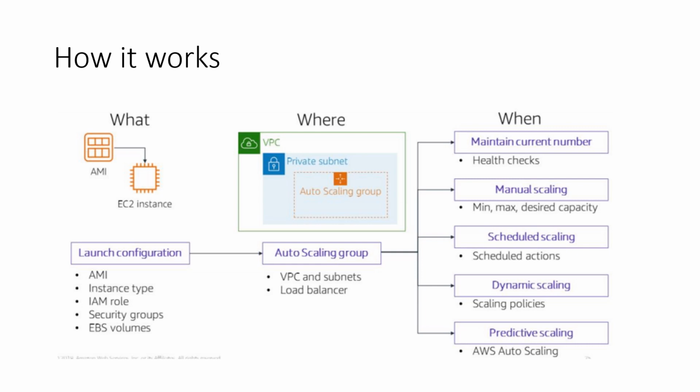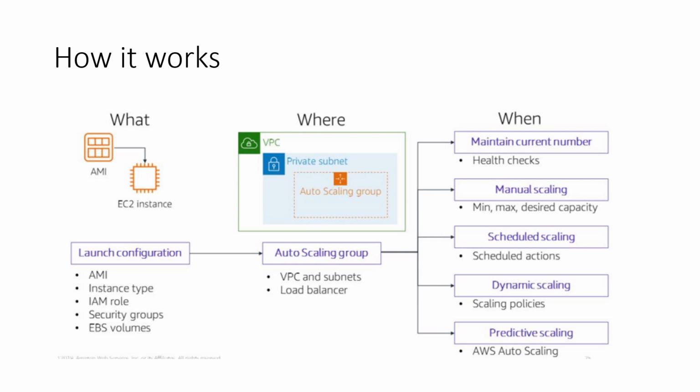That should not happen, so here health checks come in. Suppose an unhealthy instance is found, the auto scaling group will terminate the unhealthy one and launch a new healthy instance.